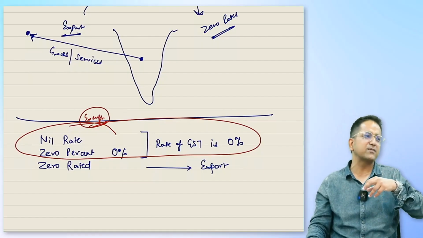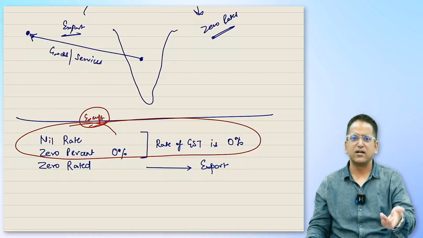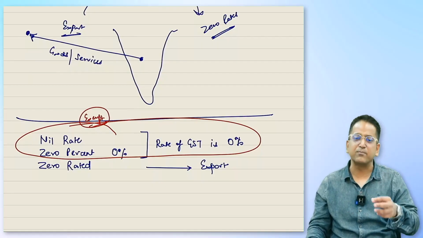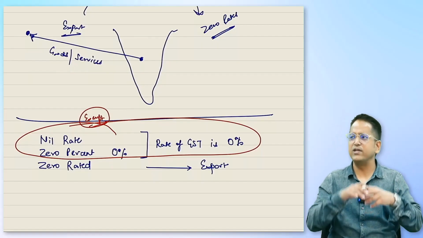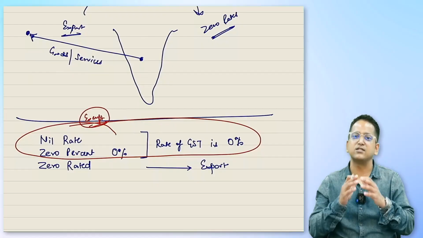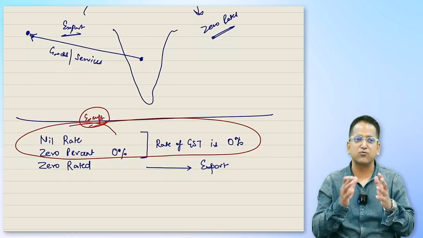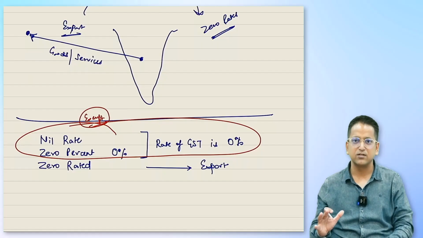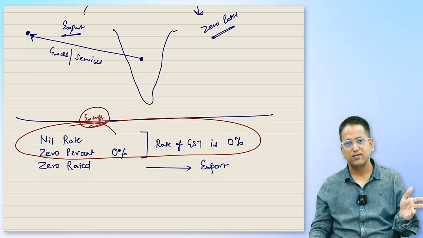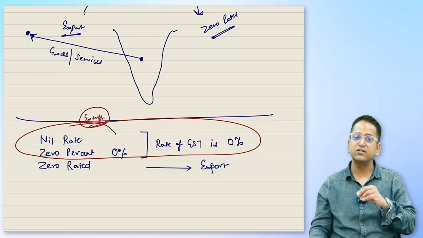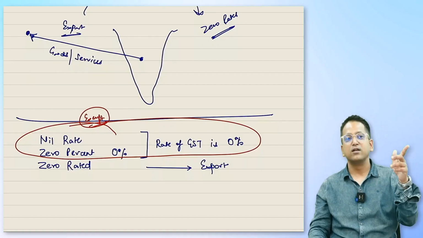0%, like some items have a 0% GST rate. Tax isn't levied. Anyone can sell anywhere. Anyone can sell, big businessman, small businessman, anywhere in India, outside of India. If they sell the good to anyone, anywhere, and there's no GST levied on it, then it is called 0% GST. Okay? 0% or nil rated. And what is zero rated? The zero rated means export.